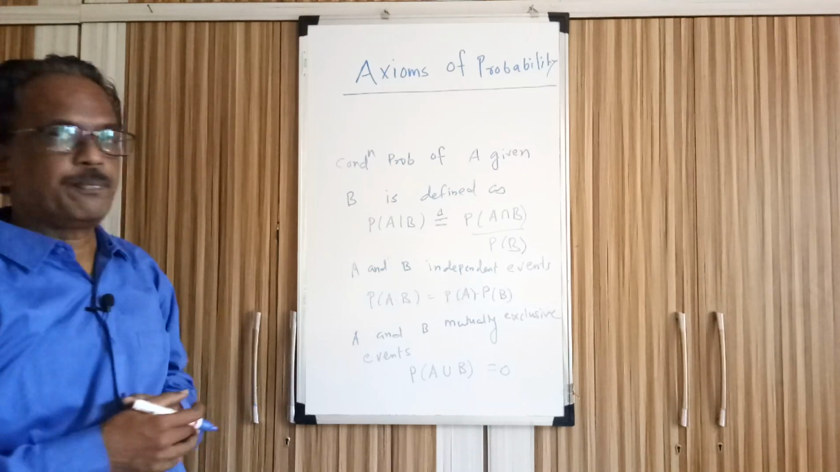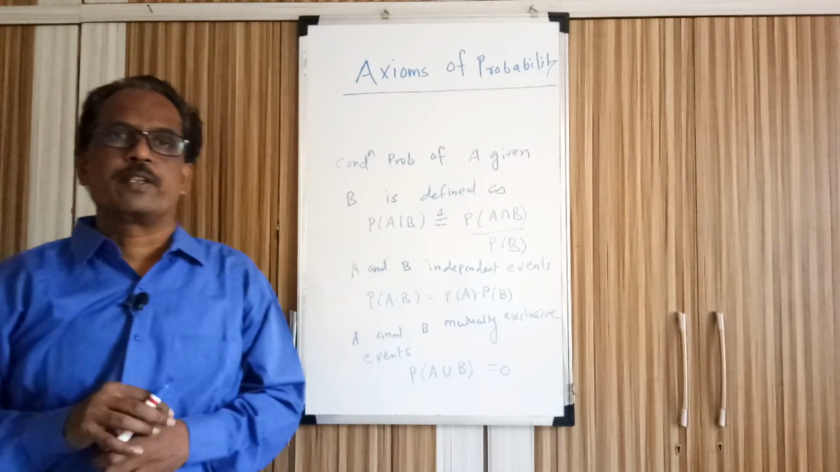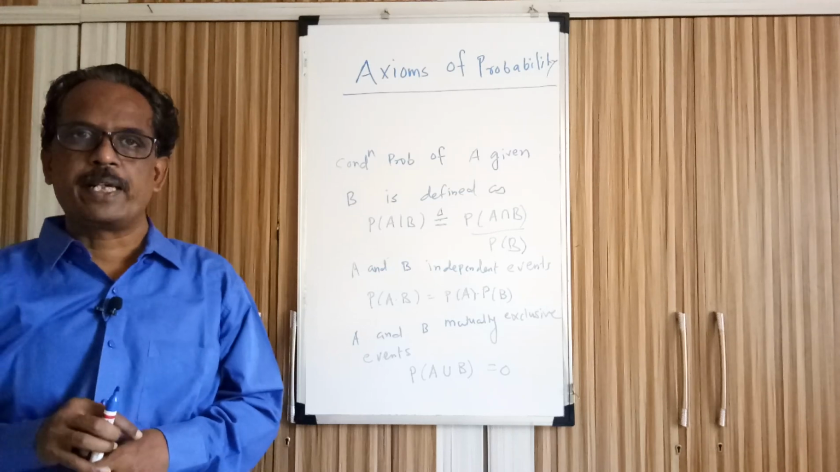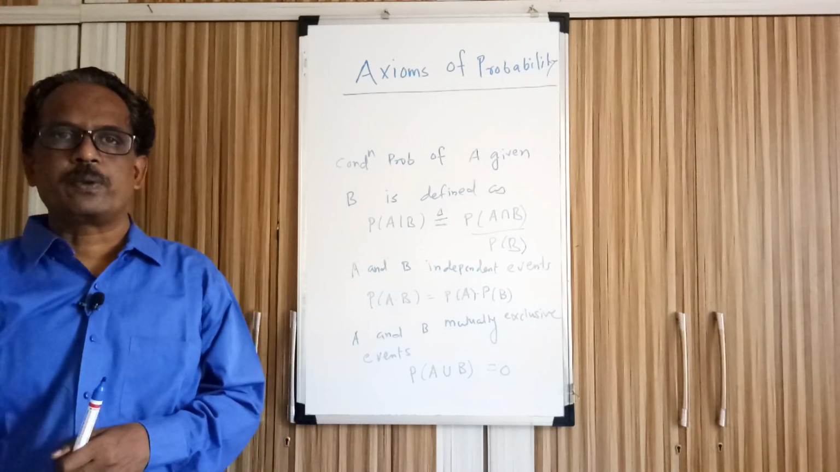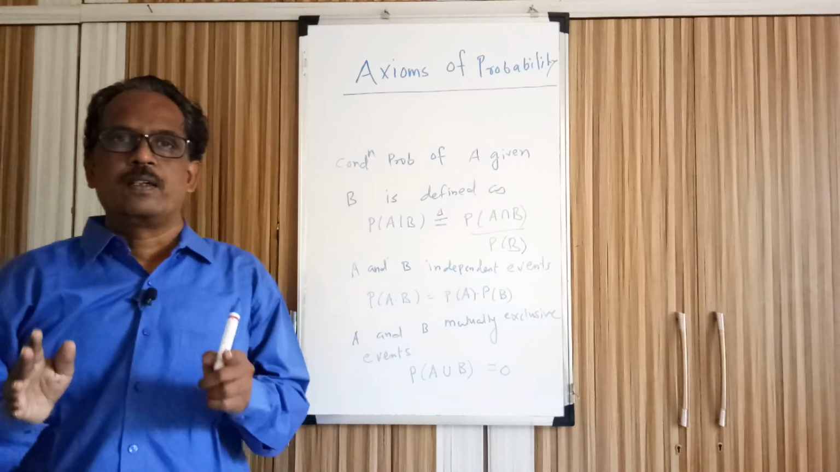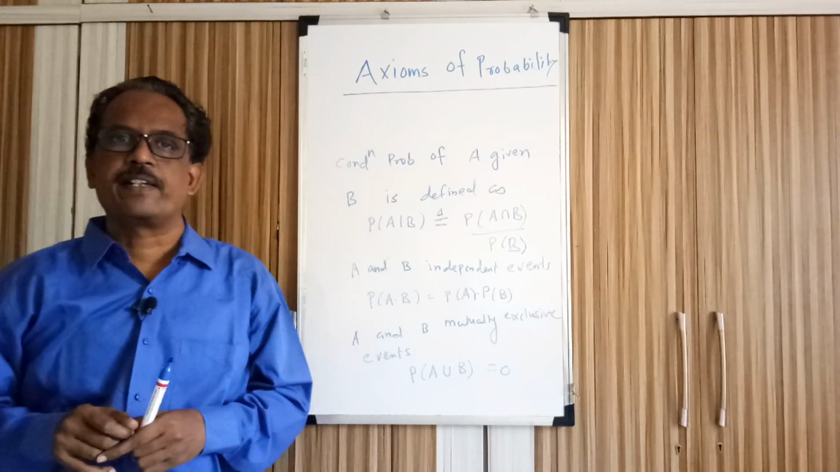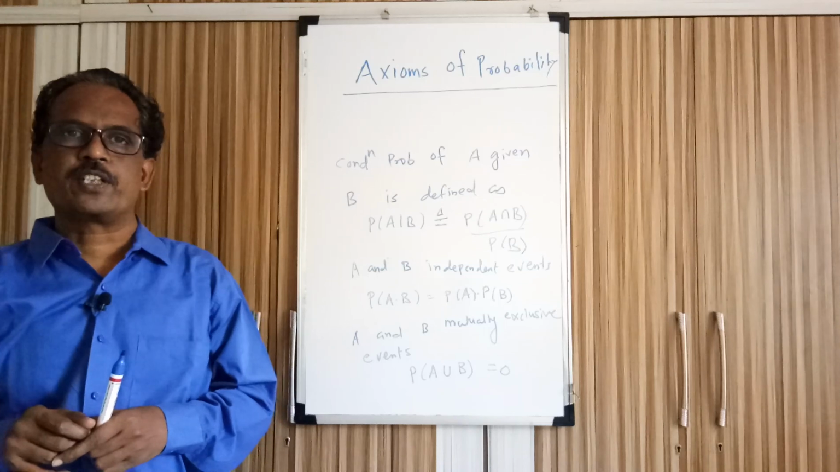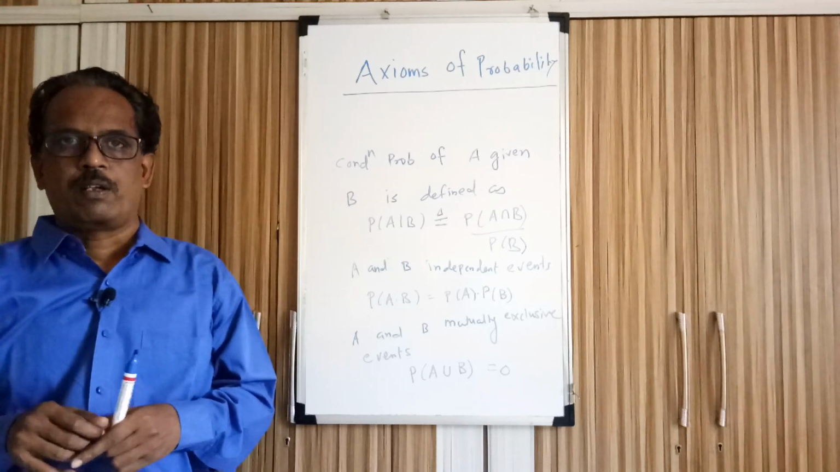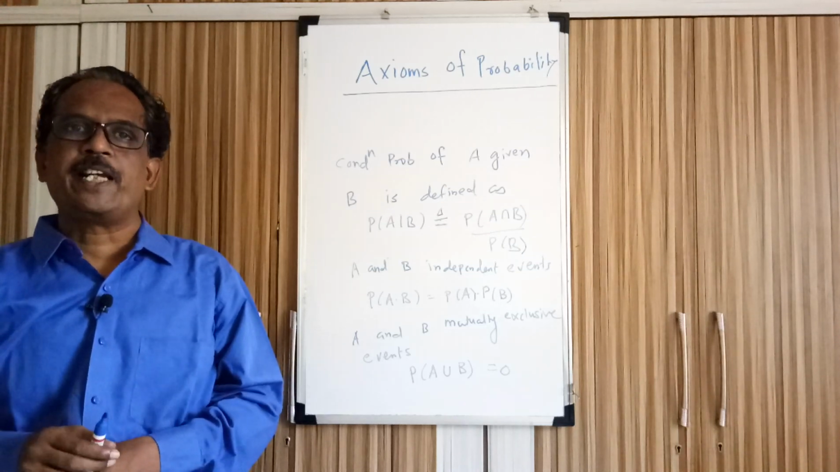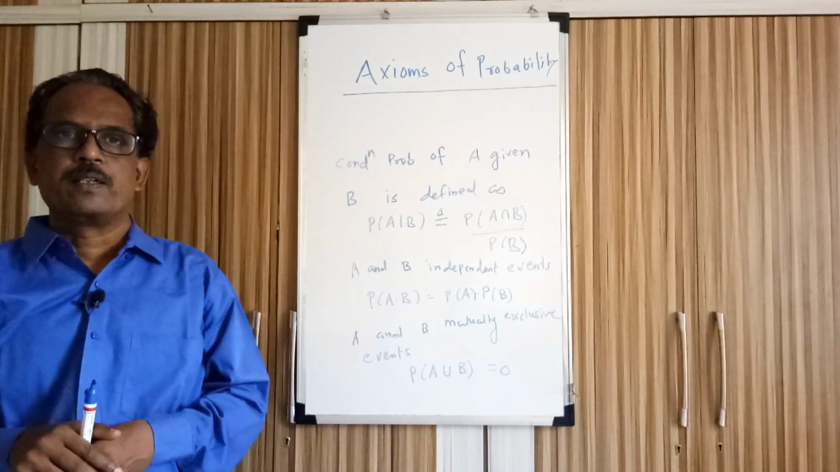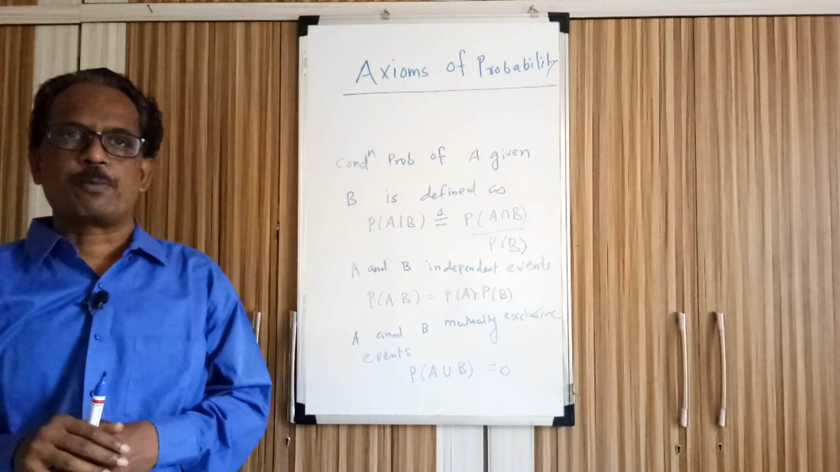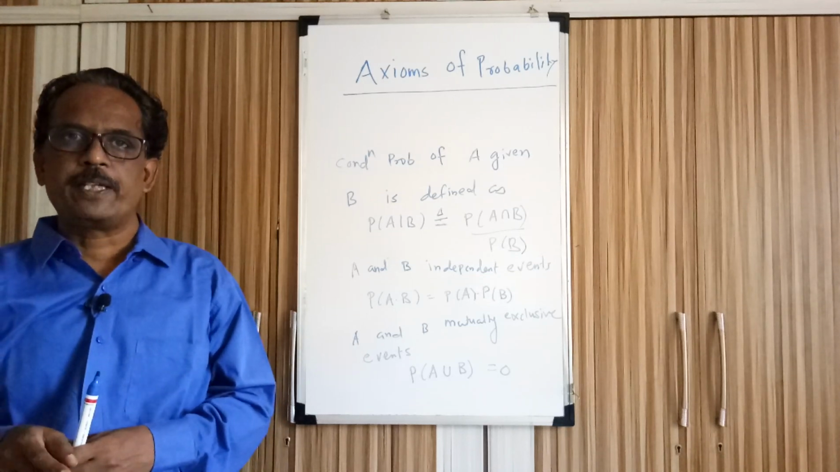If A and B are independent events, then probability of A intersection B is equal to probability of A into probability of B. If A and B are mutually exclusive events, in that case probability of A intersection B is 0, or we can say that probability of A union B is equal to probability of A plus probability of B. So we have seen axioms of probability and conditional probability.